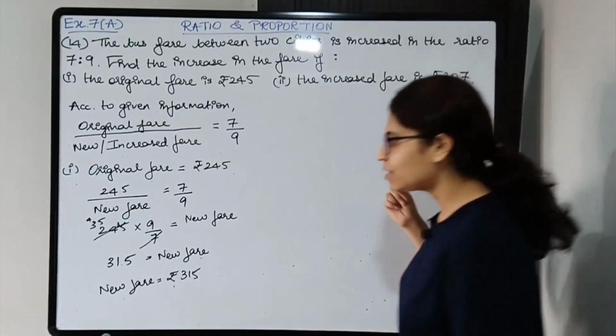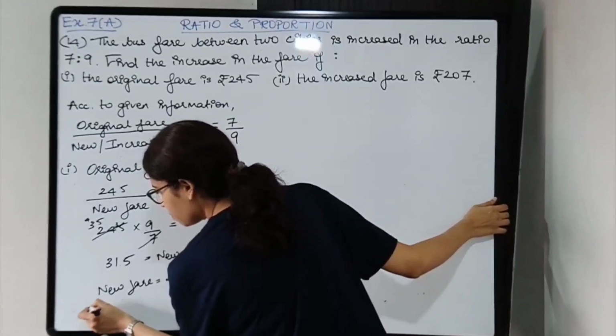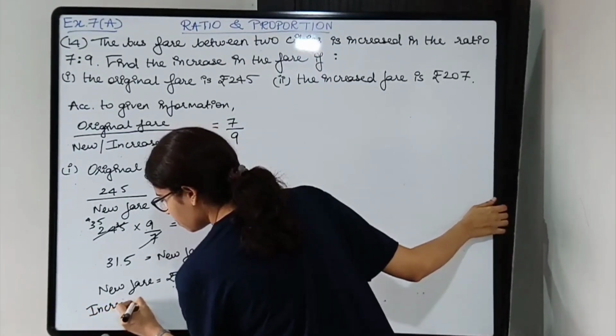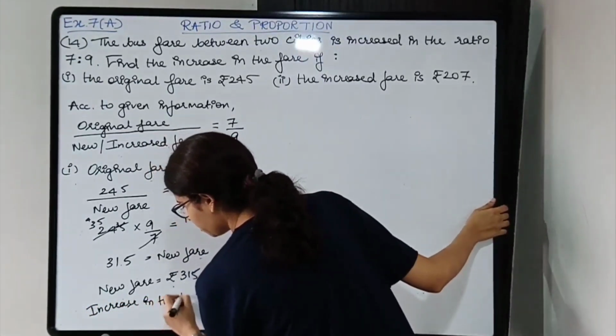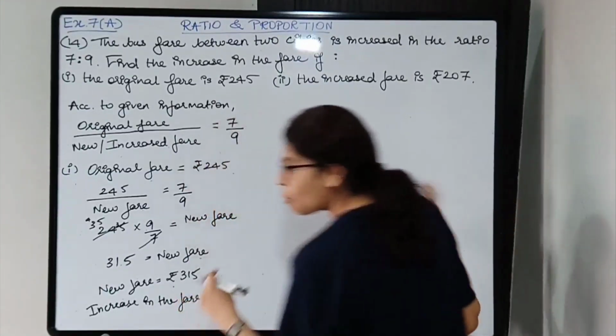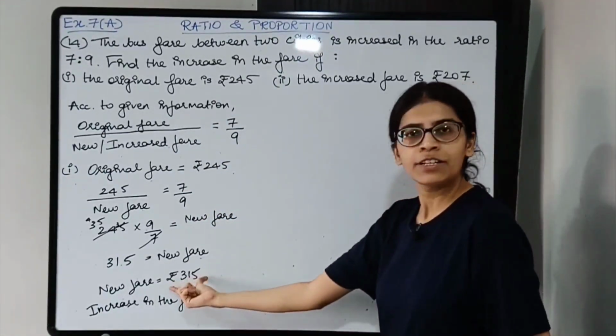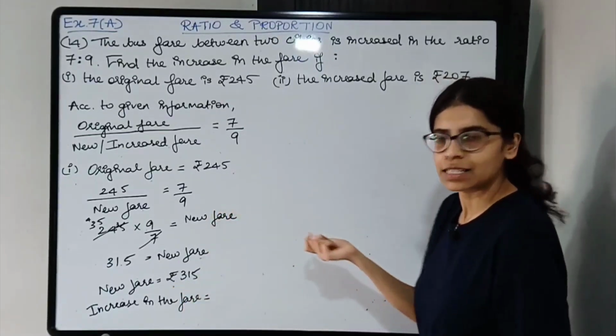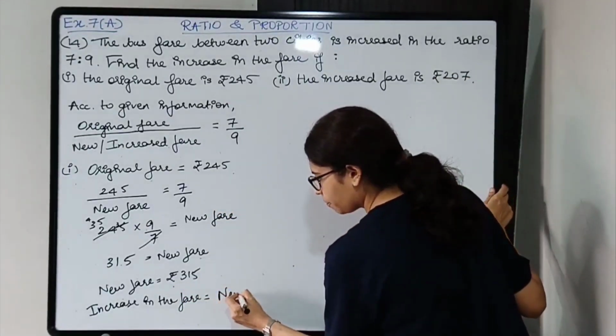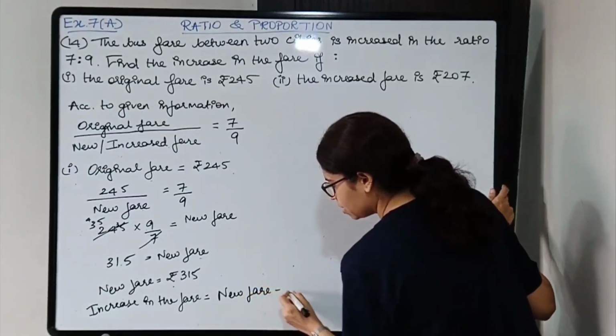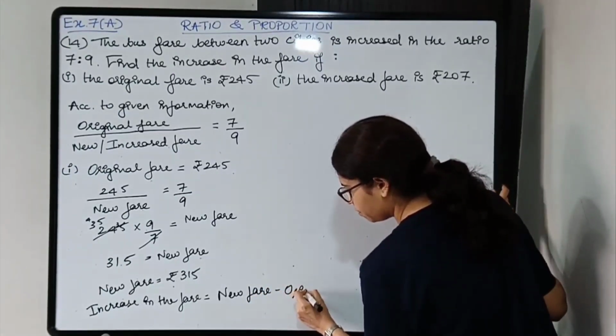Okay, so new fare is rupees 315, but they have asked the increase in the fare. So increase in the fare is what, students? It is more minus less, right? So which is more? New fare is more and original fare is less. So new fare minus original fare.